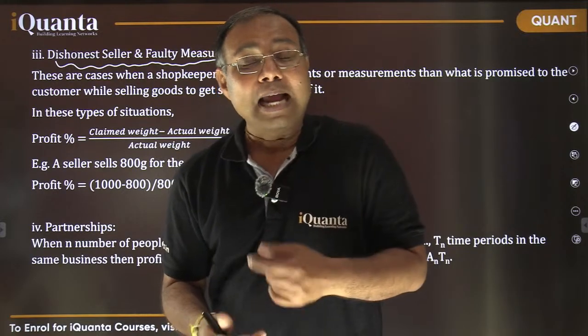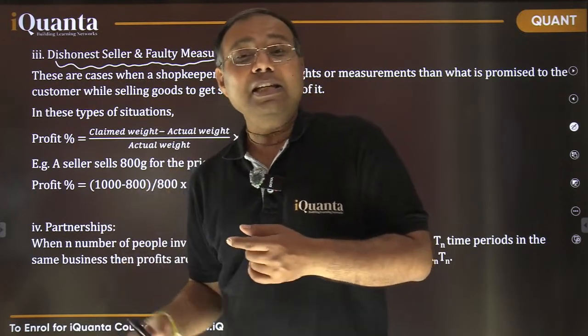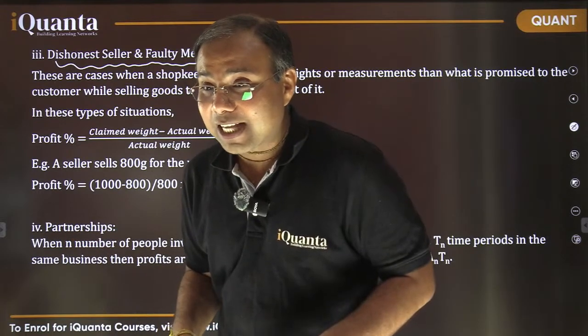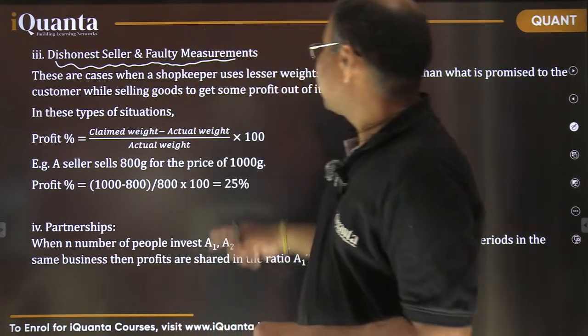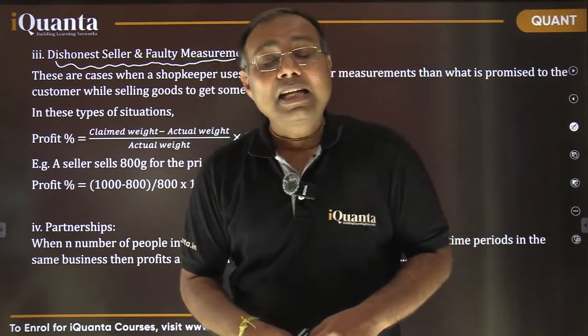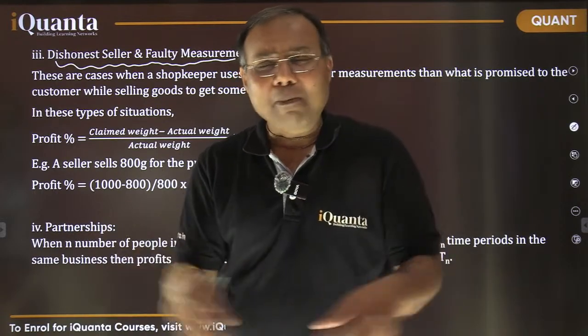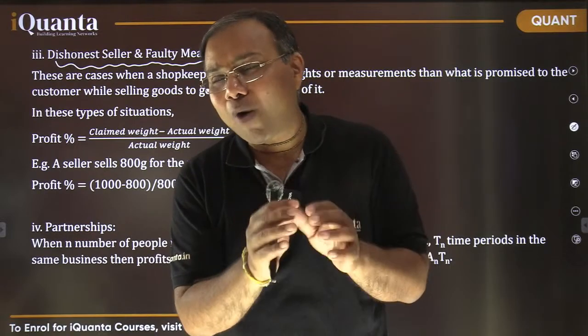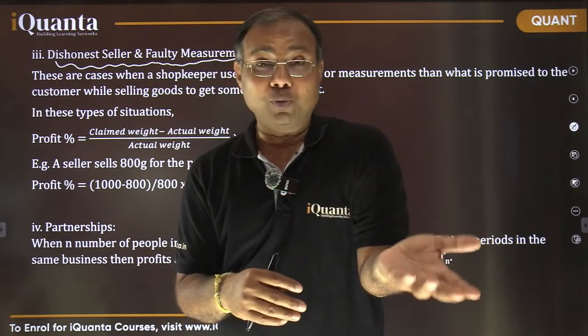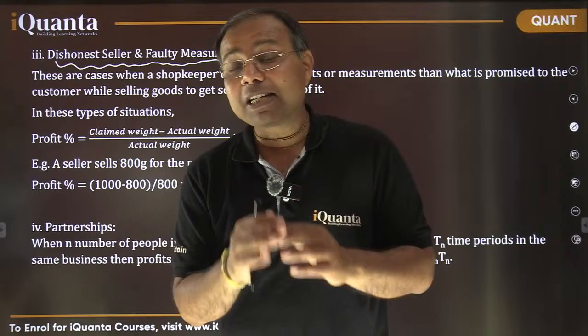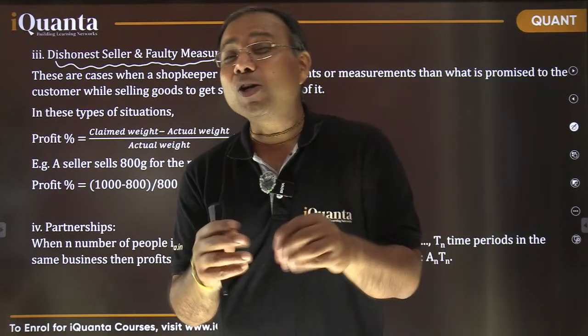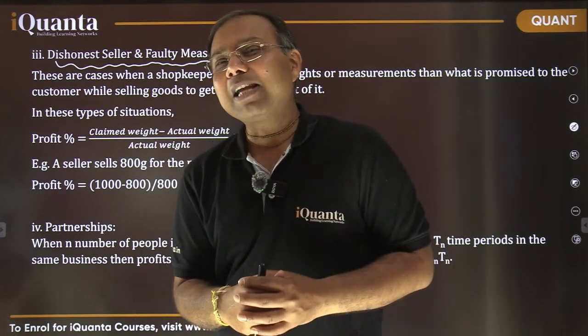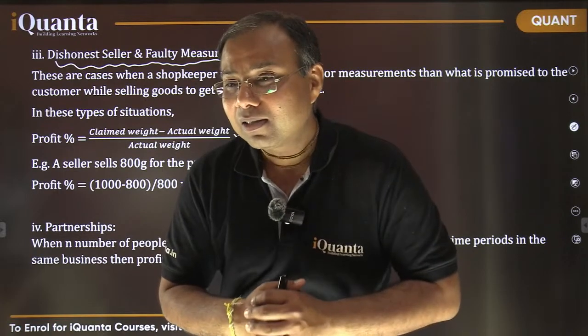More profit. And the process of cheating could be faulty weights, as Rituraj has mentioned, right? Faulty measurements, and there may be mixing of impurities. Basically giving less quantity than he is supposed to, giving duplicate material, giving inferior quality material, right?